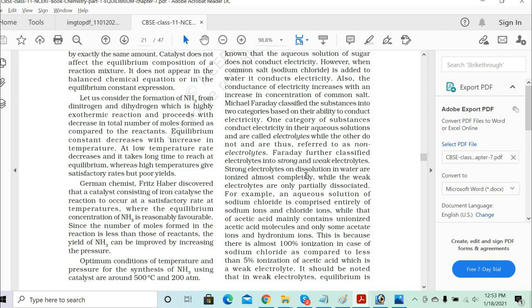First, if the aqueous solution conducts electricity, they are called electrolytes. Those aqueous solutions which do not conduct electricity are called non-electrolytes. So this part is clear to you? One is electrolyte, the other is non-electrolyte. Okay.